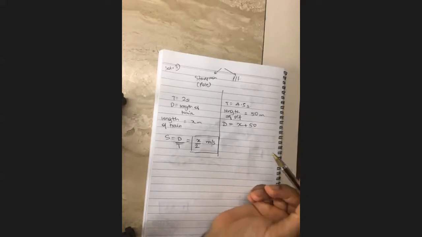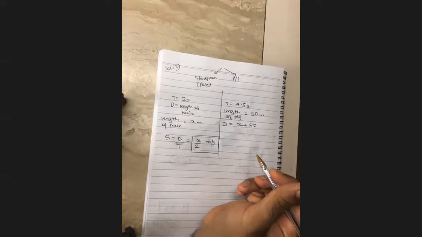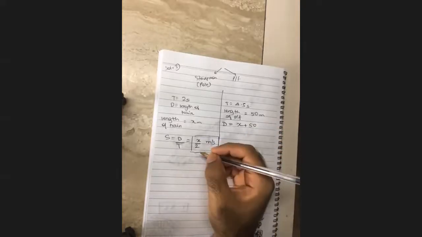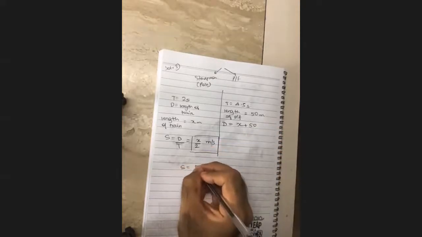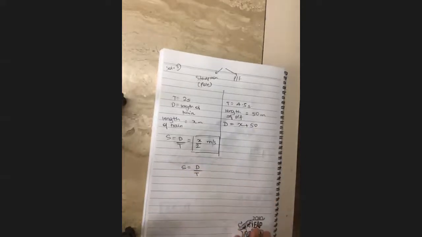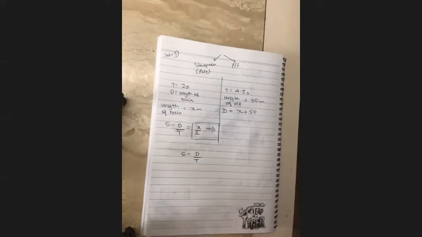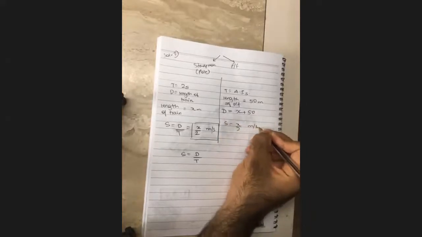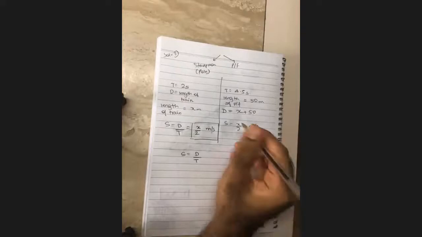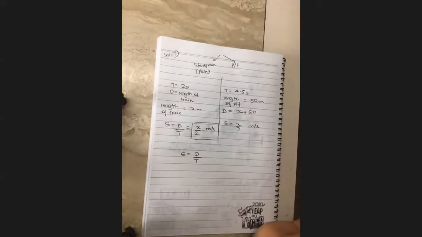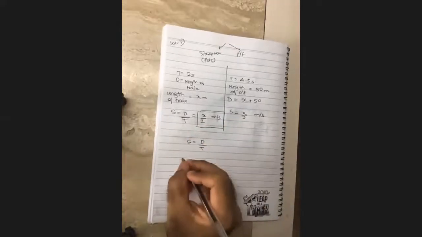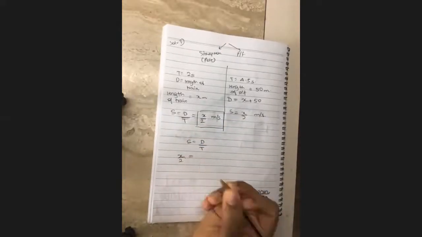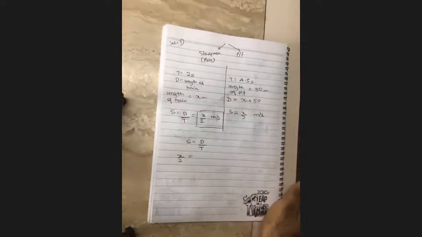Okay. Now, what do we have? Can I just say speed is equal to distance upon time? The train is traveling at the same speed. So, what's the speed over here? x by 2 meters per second. Yes or no? So, can I write down x by 2 is equal to what is the distance traveled over here? x plus 50. Very good.